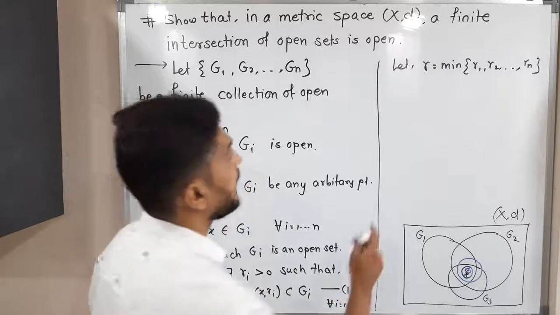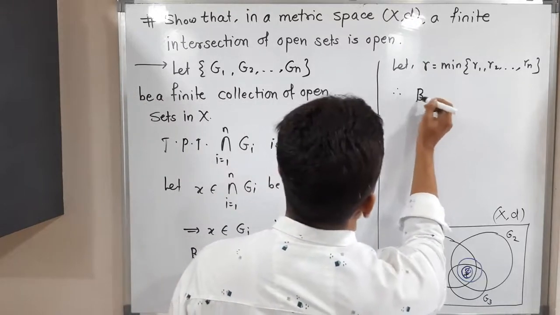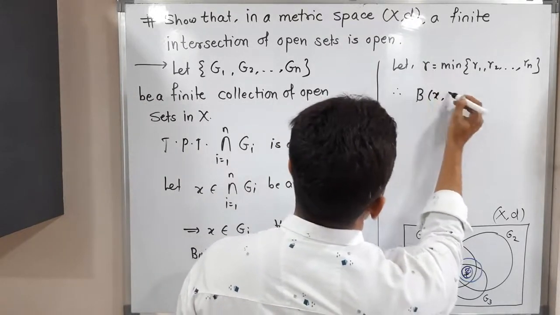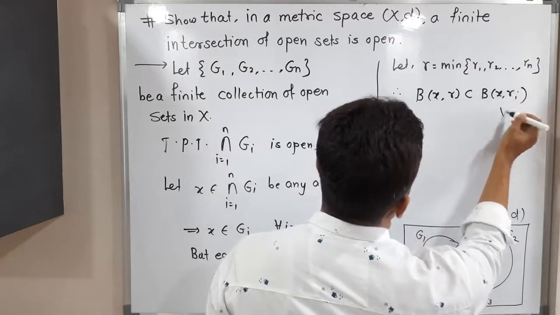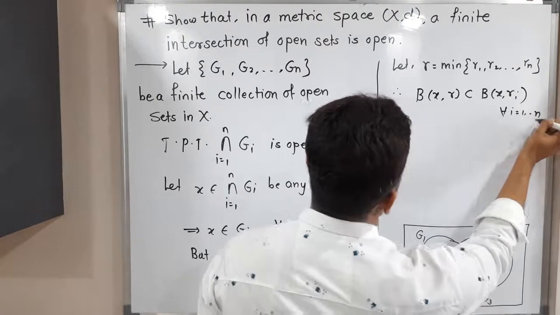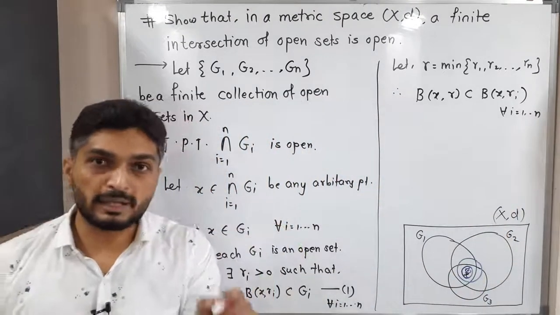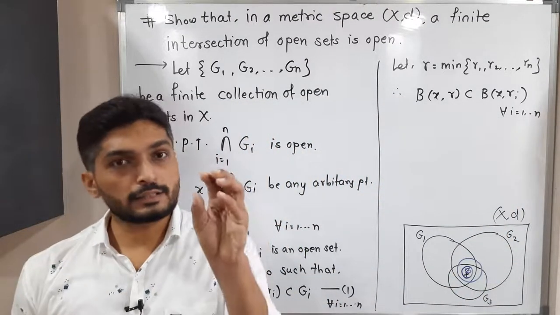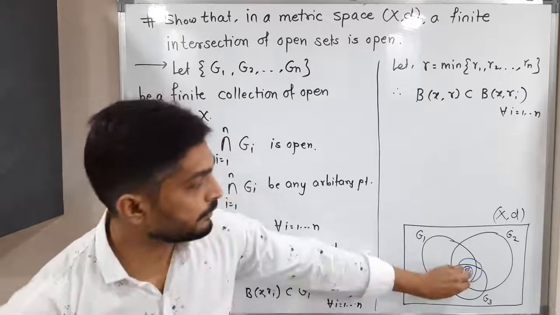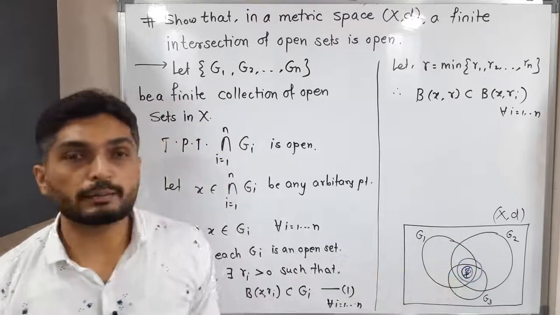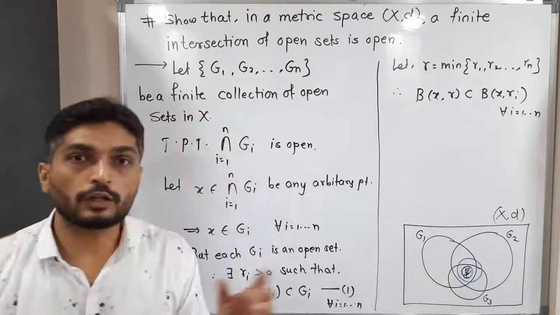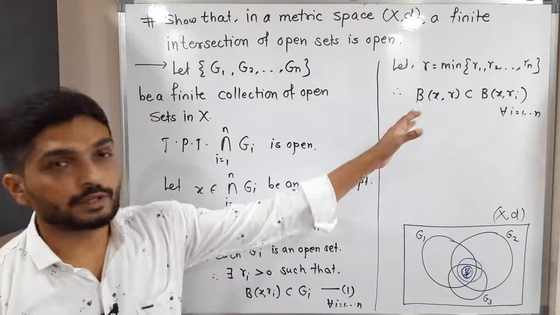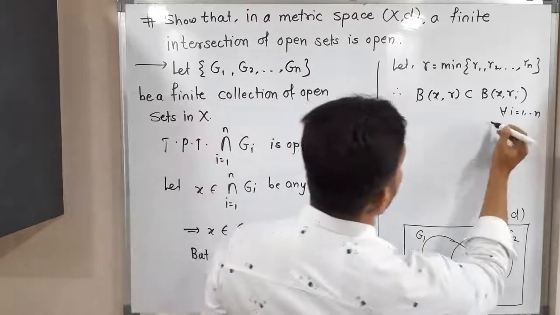Therefore the ball with center x and this radius is a subset of all balls B(x, ri) for all i running from 1 to n. If you choose the minimum radius by keeping the same center, then that small ball will lie in the remaining balls. In this diagram also you can easily see the smallest ball, which is a subset of all the remaining balls. So I am calling it 2.